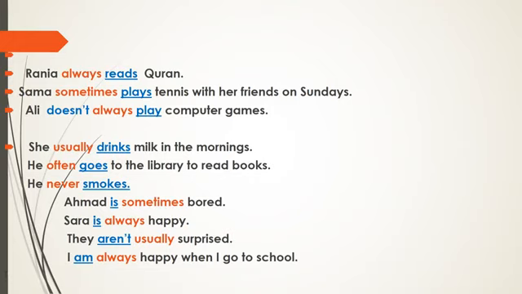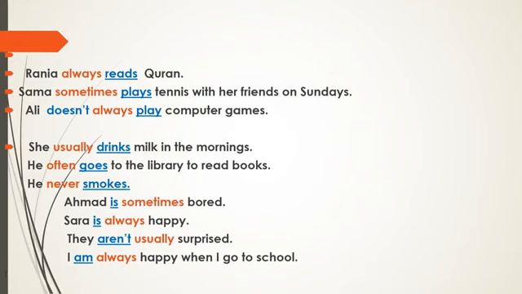In the first sentence we have is, from the verb to be. Okay? And also in the third sentence here we have they aren't usually. Aren't also is from the verb to be family. And also am is from the verb to be.